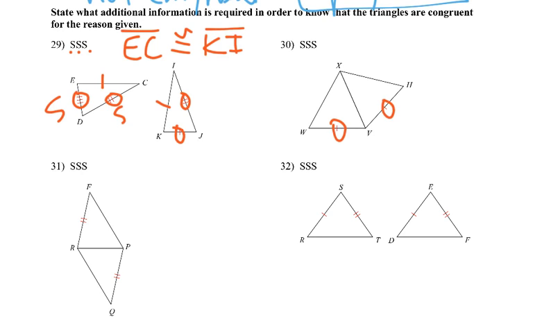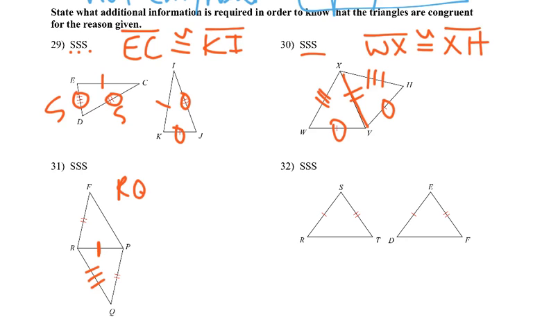So we've got one side. Now, they also share a side, so that should tell us that's our second. We don't need to write that one down. That one's implied in the fact that they share it. So it would have to be this third side. So WX would be congruent to XH. If those are congruent, then we can say by side, side, side, the two triangles are congruent. Okay, 31, same idea, they share a side. So we've got to look at RQ. Is RQ congruent to FP? That's what we need to know in order to say this is congruent by side, side, side.